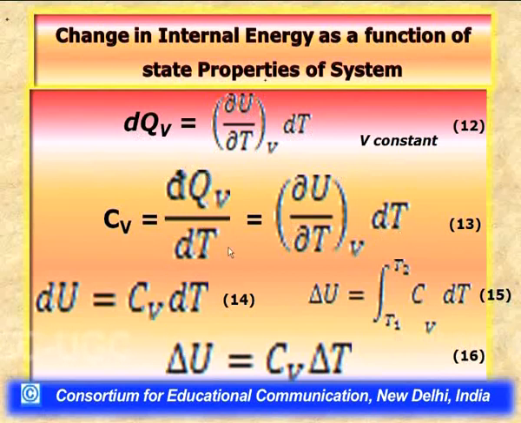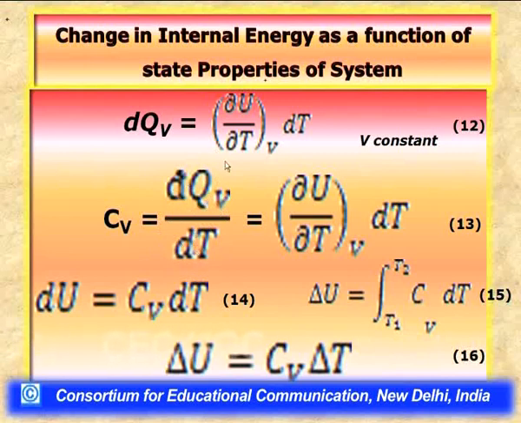Now, let us identify this differential dqv by dt. This is nothing but the heat involved for a particular change in temperature of the system.